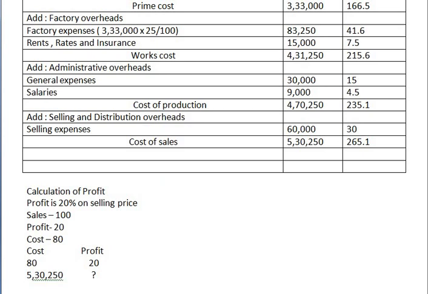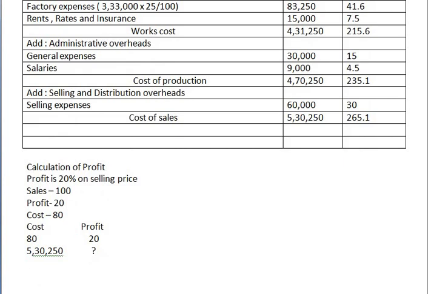Now we are going to make cross multiplication. That is 5,30,250 into 20, divided by 80.